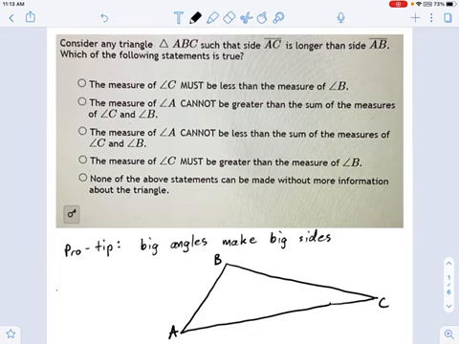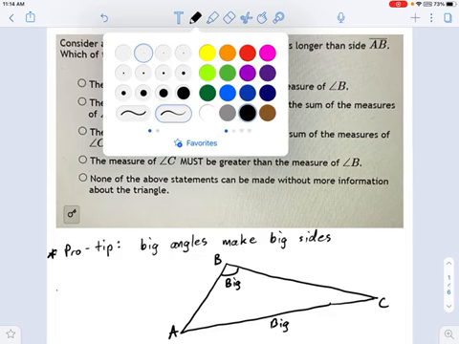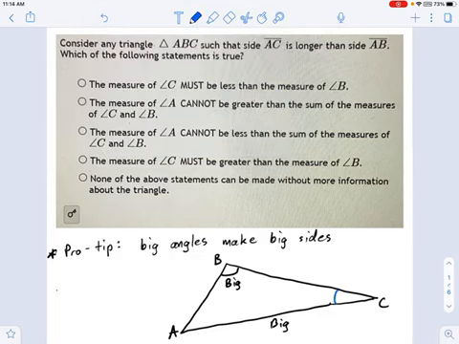Now, the second thing, once you've drawn a triangle to help you through it, is remembering this pro tip right here. Big angles make big sides. And here's what I mean by that. See this angle right here? That's big. And so is this side right here. That's big. Whereas this angle over here is not big. And it makes a side over here that is not big. So this is going to be true for all triangles. Right triangles, acute triangles, obliques, it doesn't matter.